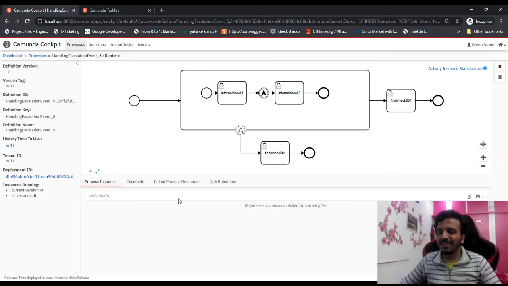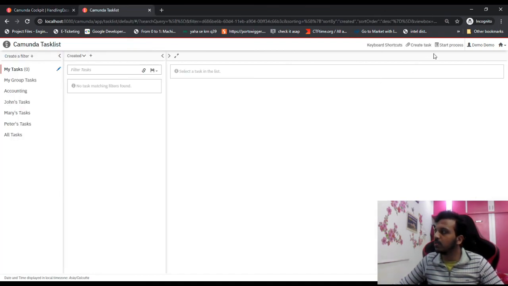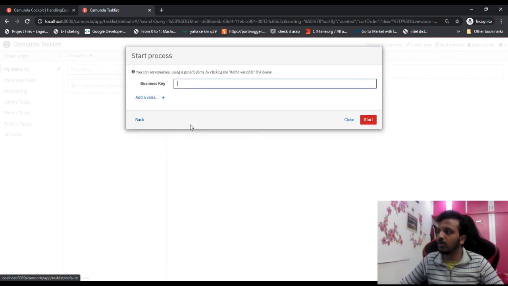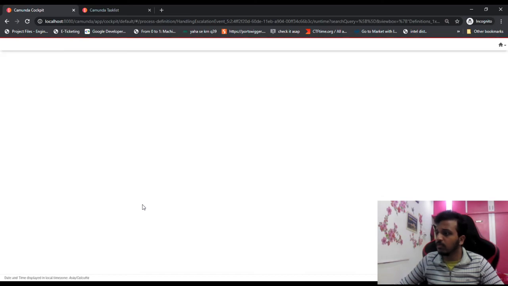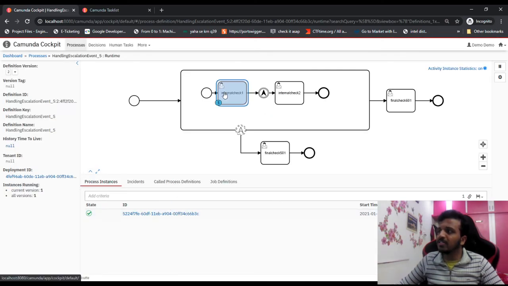So what will happen when an incident comes is we can see some red mark here. Let me just start this one, handling process 5. So start process, handling process 5, start. And if I refresh, I can see a blue color token.